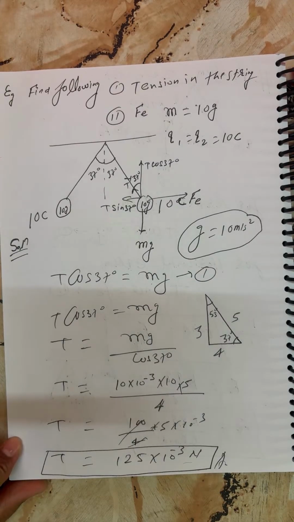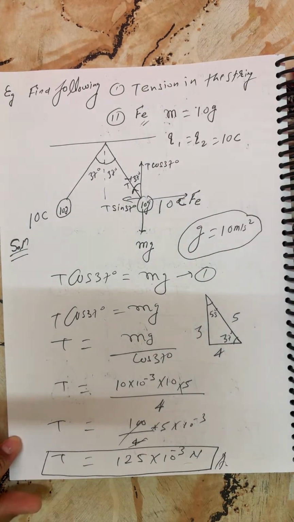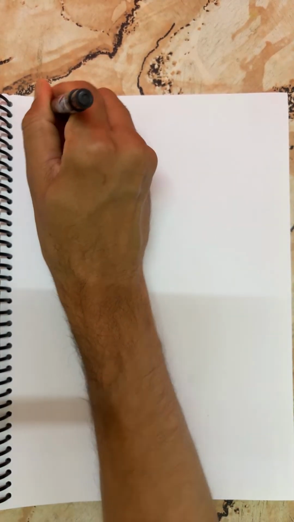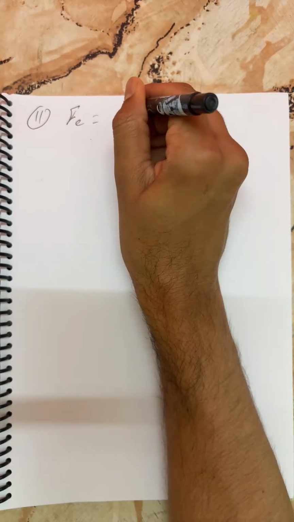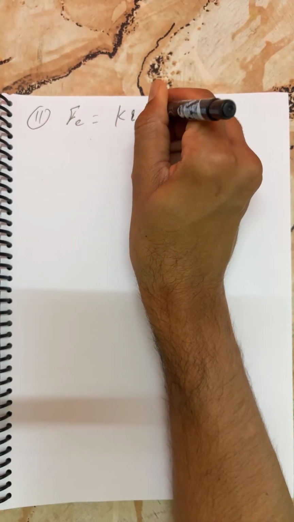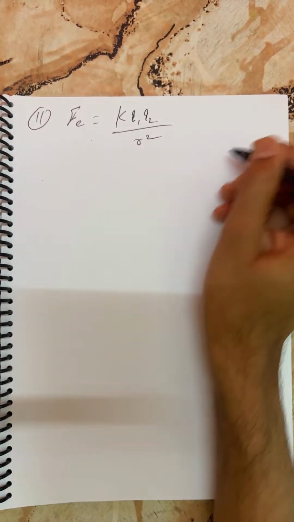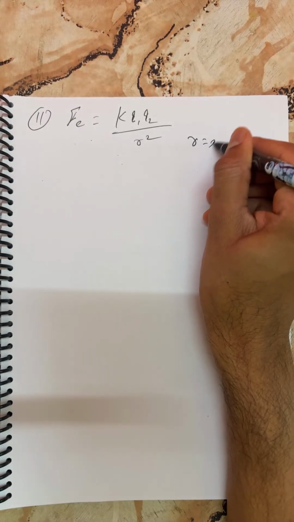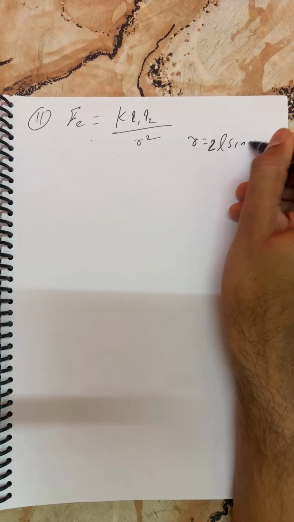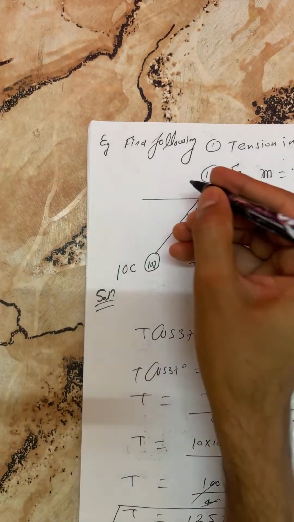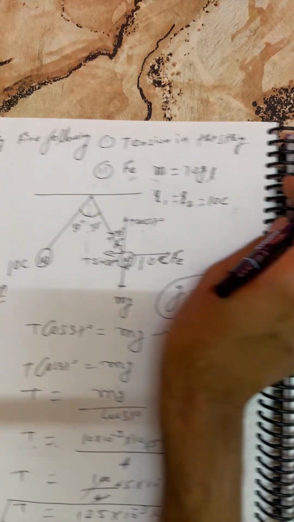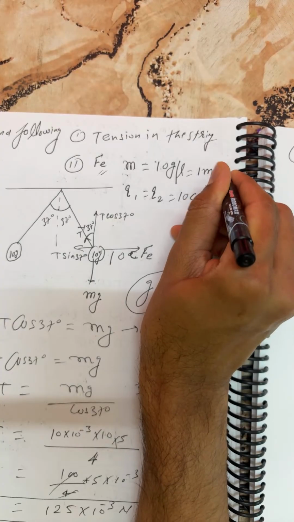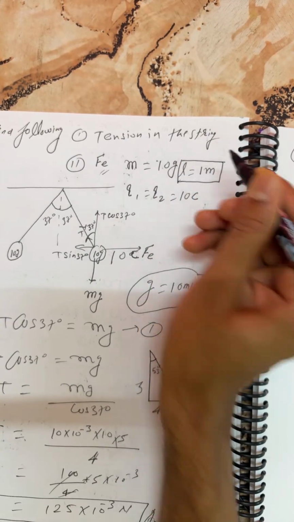Now here I'm going to find Fe, the electric force. Fe is equal to K Q1 Q2 by R square, which I already showed in the theory part. R is equal to 2L sin theta. Here I'm considering L equal to 1 meter.